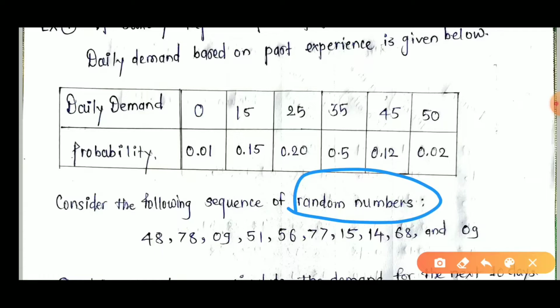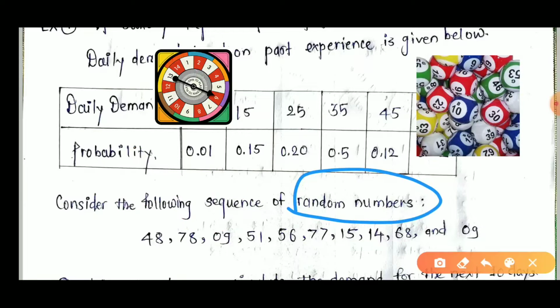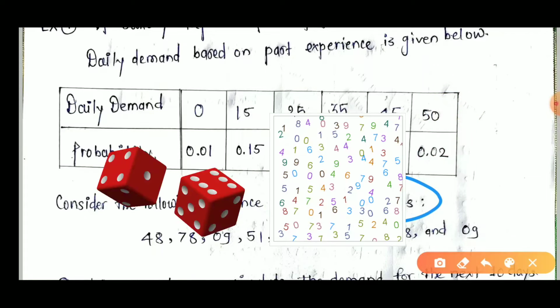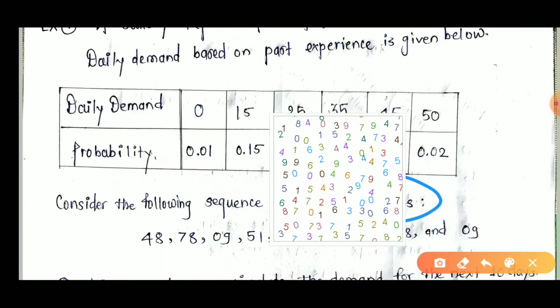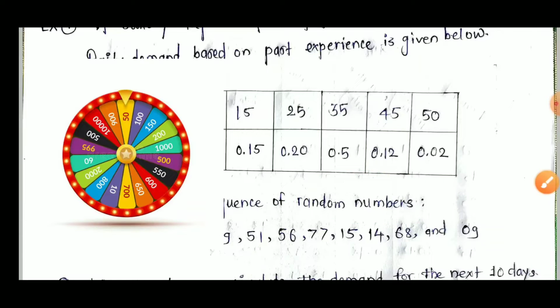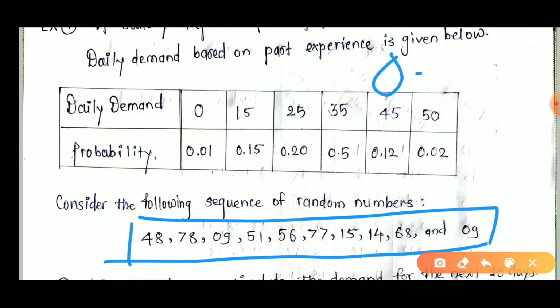There are different types of devices with which we generate random numbers, such as a rolling disc or an arrow, or, for example, a dice throw. In Ludo games we throw the dice and numbers are generated randomly. Such methods are used here. In an example, the random numbers may be given, or we have to generate them randomly from 0 to 99. What is its range? 0 to 99.